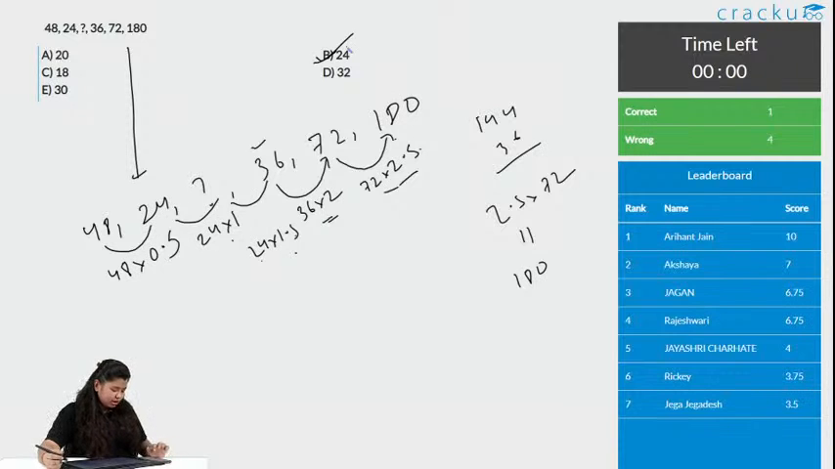No problem Pooja, it's option B. Vishal 154, no. Thank you Akshaya for being there.